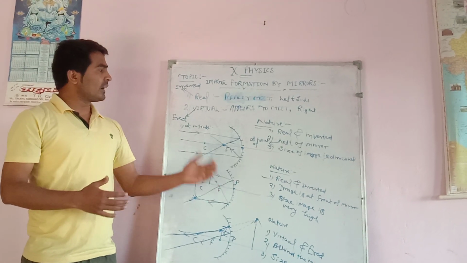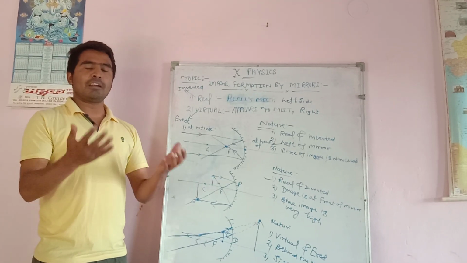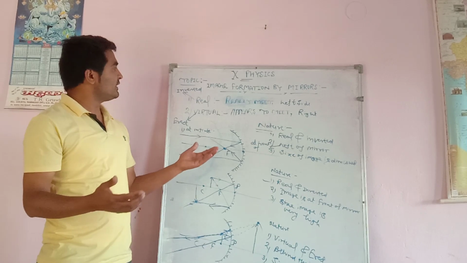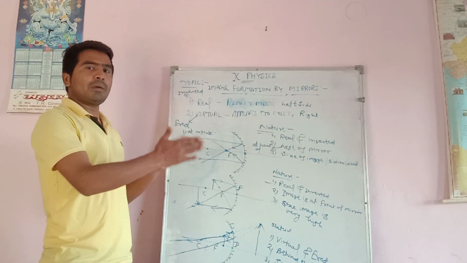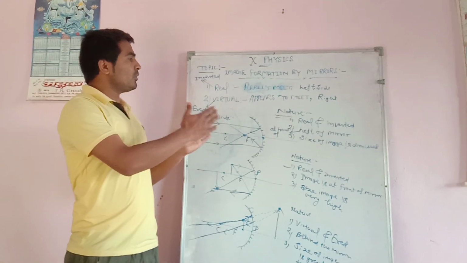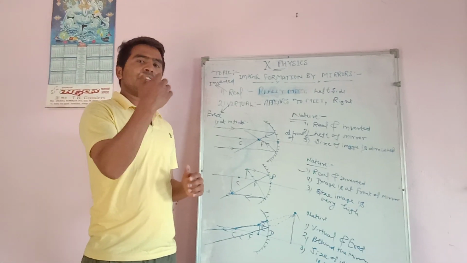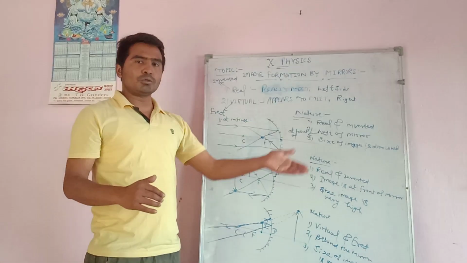Please try all these conditions of the concave and convex mirror and remember what a real image is and what a virtual image is. A real image is always inverted. Real image always forms at the left of the mirror, virtual image always forms at the right of the mirror. In a real image, light rays after reflection really meet, and in a virtual image, light rays after reflection appear to meet.